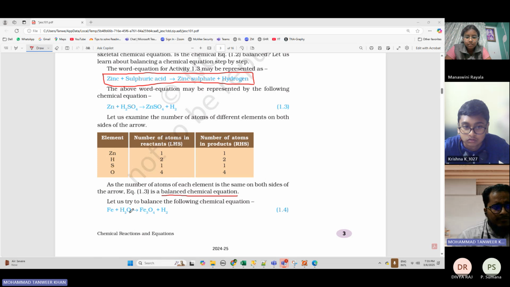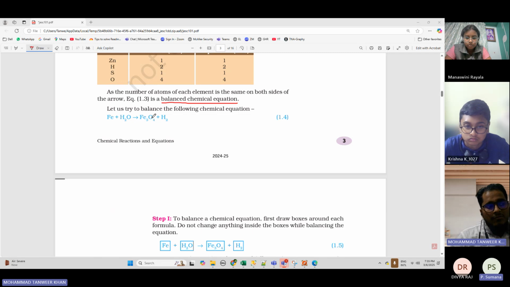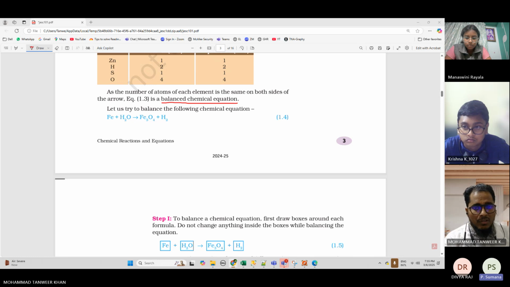H2O means water. When you perform this chemical reaction, this is Fe, this is H2O, and then you are getting Fe3O4 plus H2. Is this clear? Yes, sir.